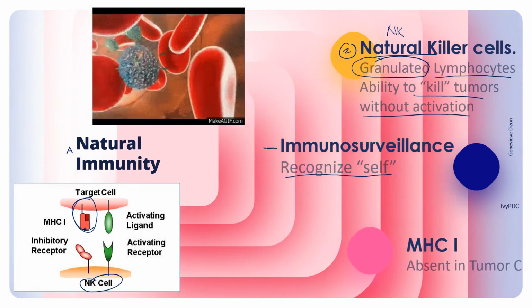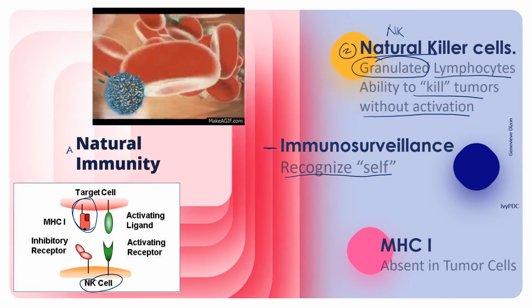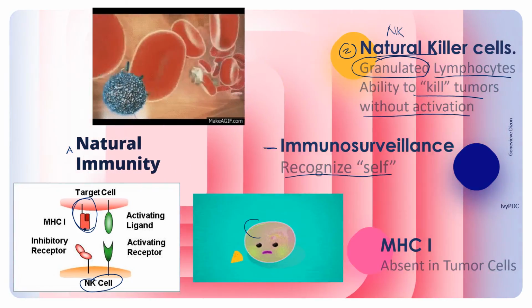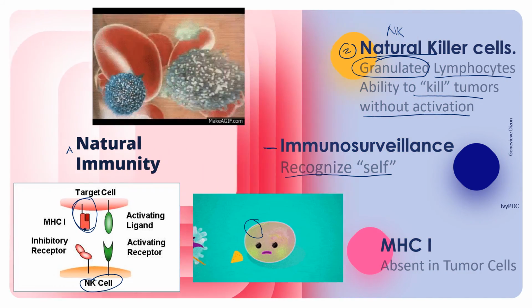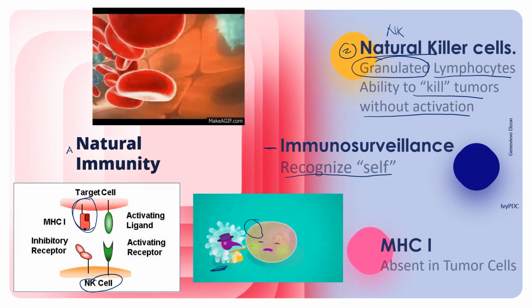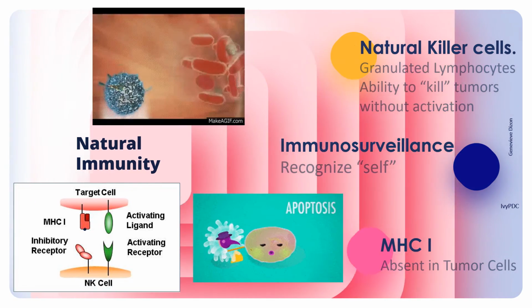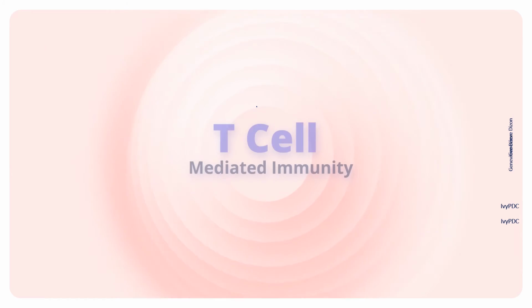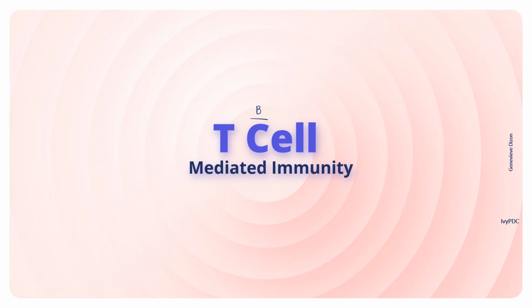NK cells function to kill tumors because tumors will lose these MHC I molecules on their surface that would allow the natural killer cells to identify them as non-self. The second category for the tumor immunity would be the T cell mediated immunity.